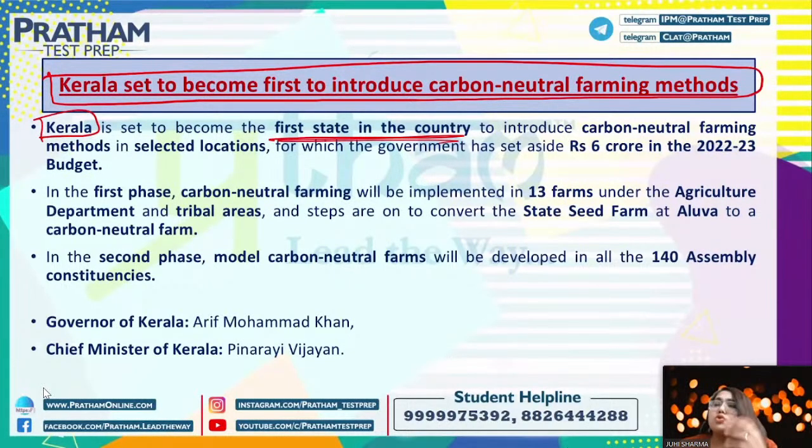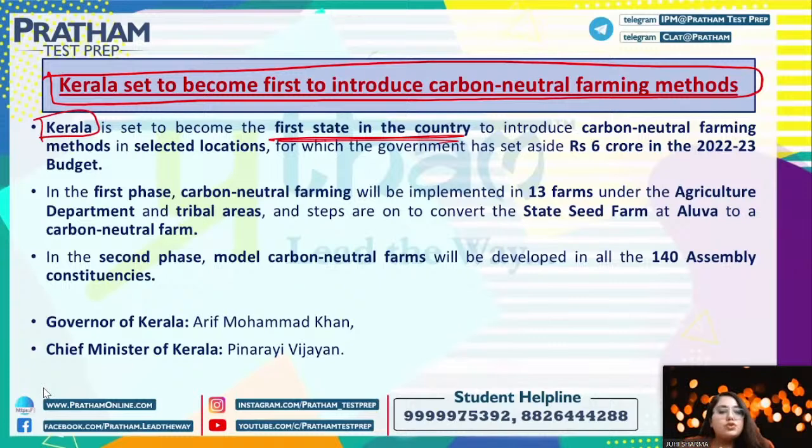Do you expect such a question in entrances, one that talks about a particular state, a particular category, a particular budget? The answer is no. They don't ask you anything that specific. The only question they might ask from this particular news is: name the first state of India to introduce carbon neutral farming methods. That is Kerala.